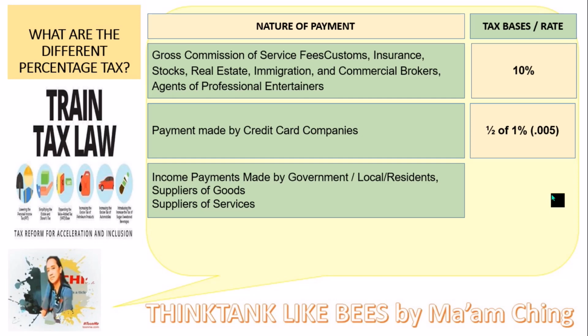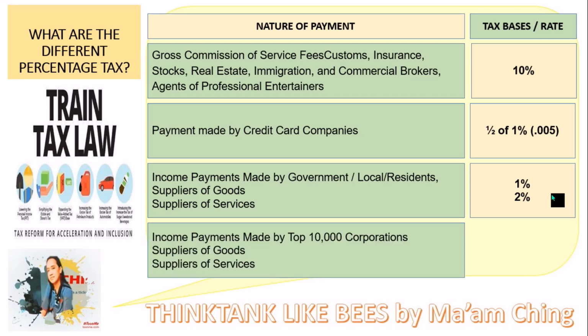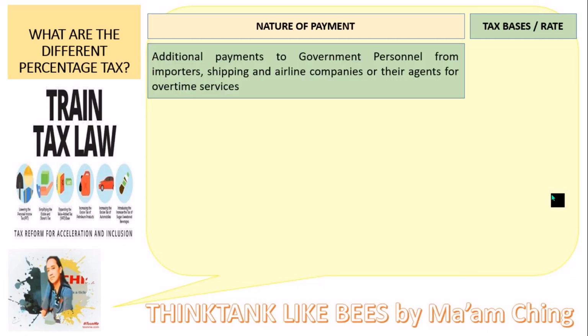Income payment made by government to local residents. If it is a supplier of goods, then you are going to pay 1%. And if it is a supplier of services, then you are going to pay 2%. For the income payment made by top 10,000 corporations, the supplier of goods is 1% and supplier of services is 2%. Next is additional payment to government personnel from importers, shipping, and airline companies or their agent for overtime services. This one applies only when they took their overtime services. So they are going to pay another 15%.